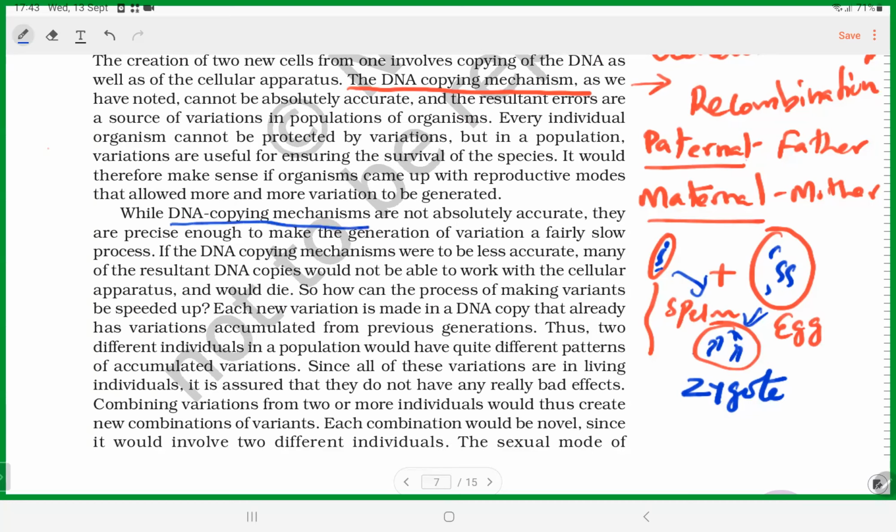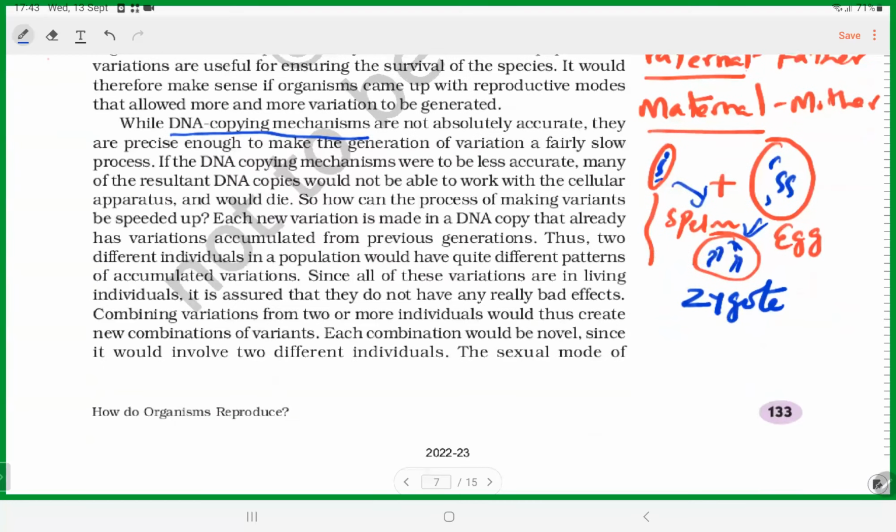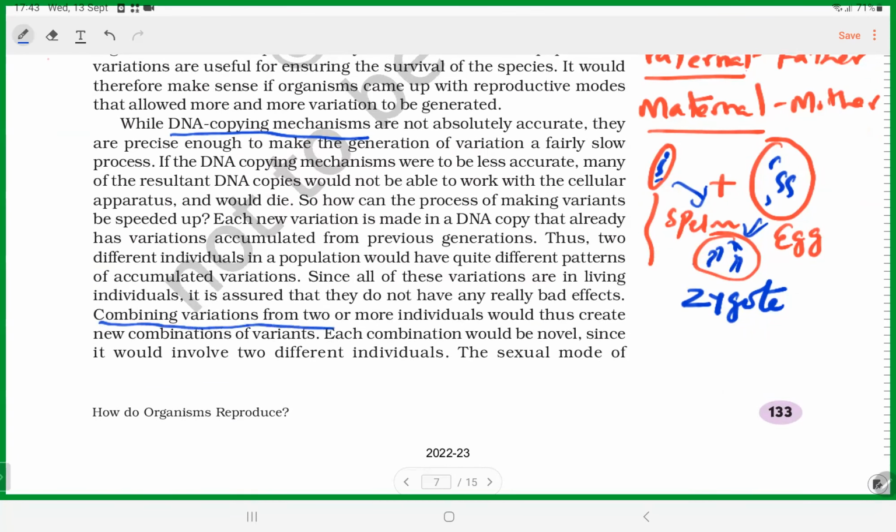Can you understand this process? Yes, sir. What occurs in DNA copying mechanism? You can see combining variations from two or more individuals, which results in new combinations of variations. Of course, it involves two different individuals.